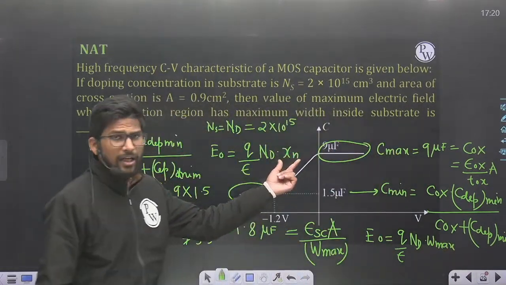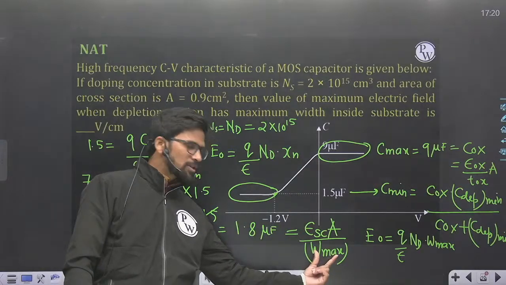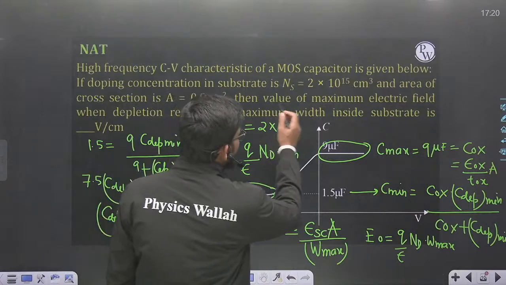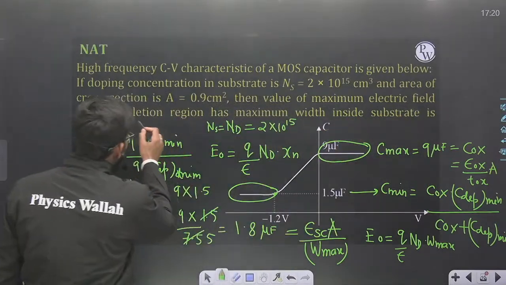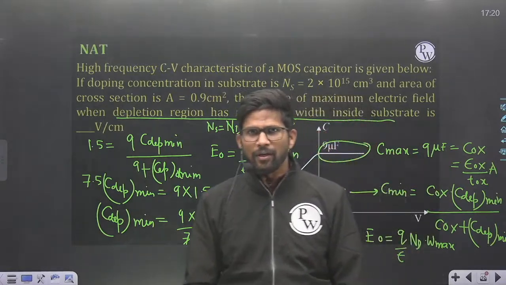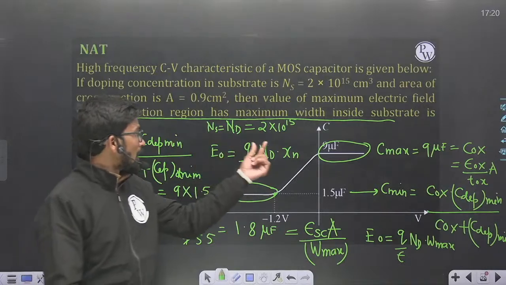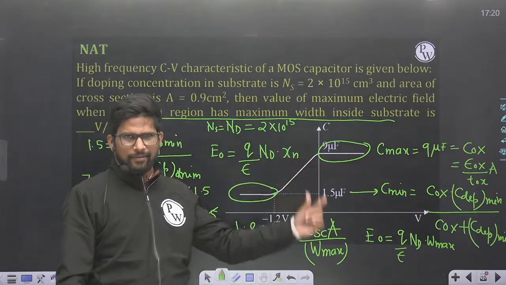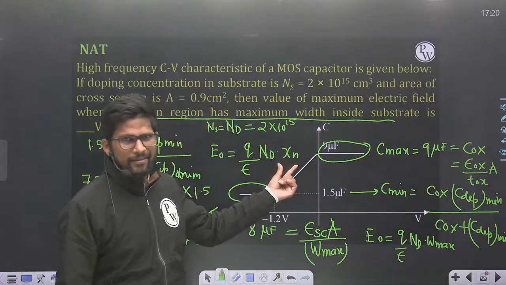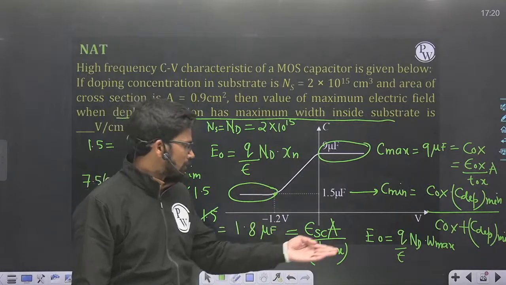This Xn is the total width on the N side, and that total width is W max, because they say to find the maximum electric field when the depletion region has maximum width inside the substrate. Means Xn is equal to W max. This is the width on the N side, that is, the N type substrate in the case of a MOSFET.